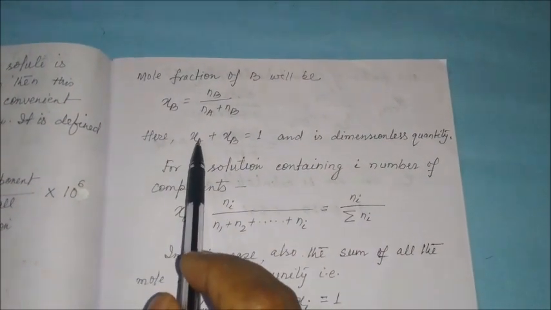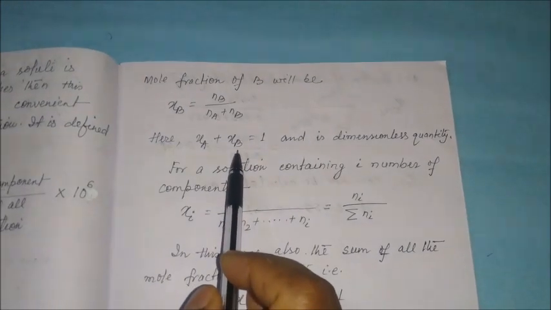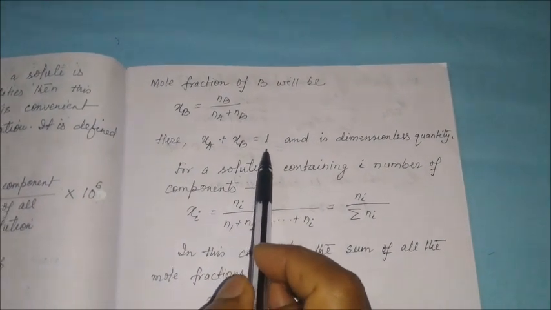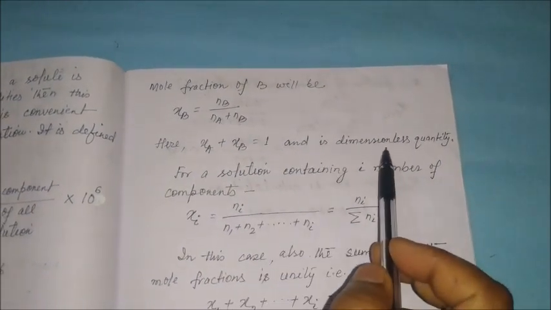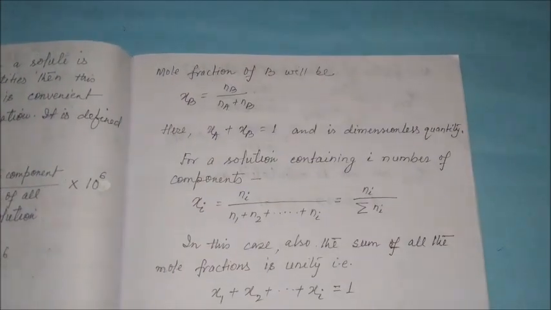Here chi A plus chi B is equal to 1, or unity, and it is a dimensionless quantity.